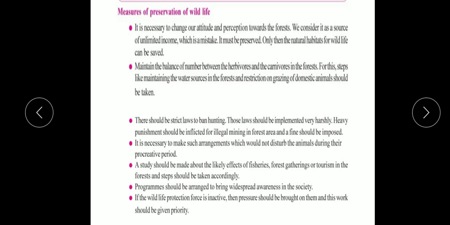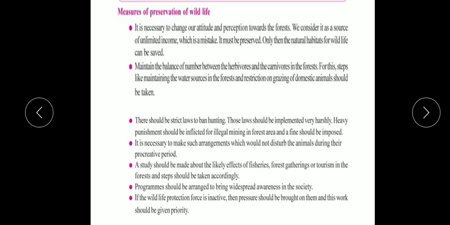After that, the very next important point is strict law should be framed. Framed means set up. We have to make strict law. After setting up, we have to impose. Impose means we have to force and implement against hunting. Implement means we have to apply, put into effect. So strict law must be framed, imposed and implemented. But on whom? Against hunting.